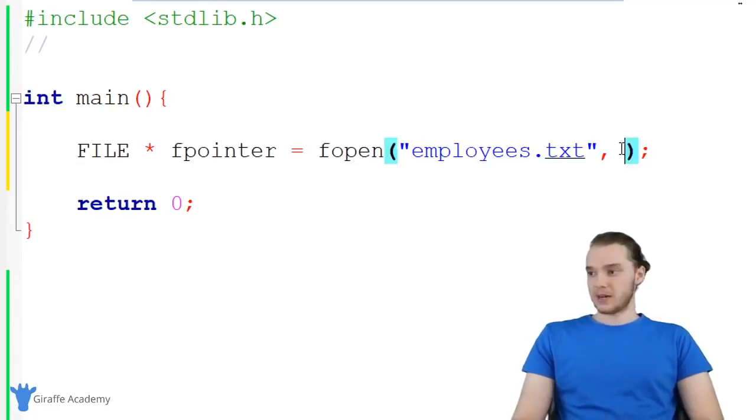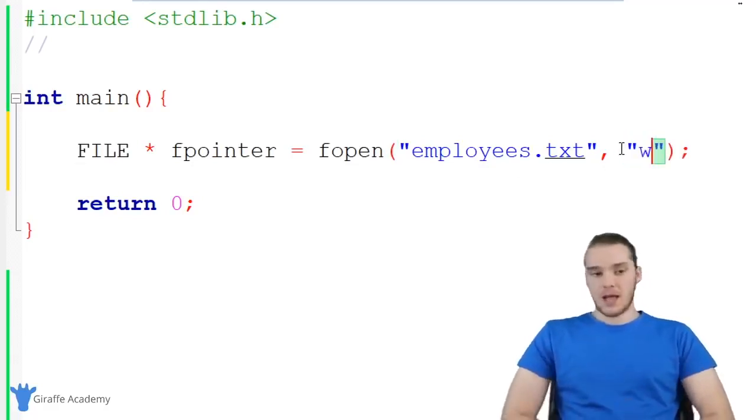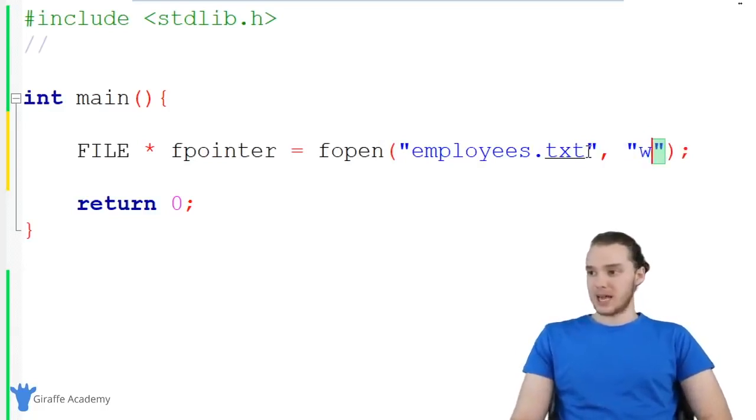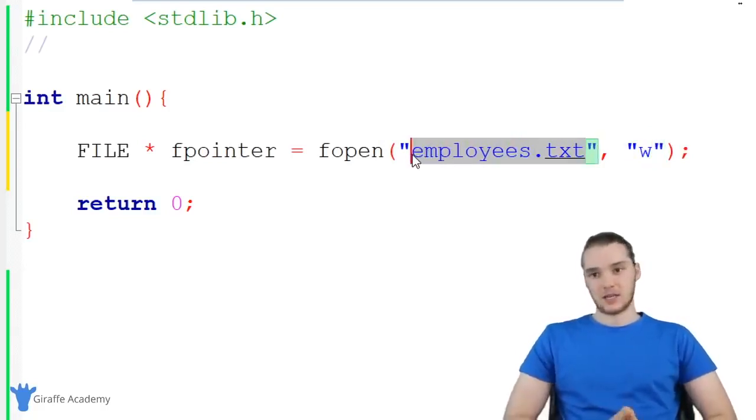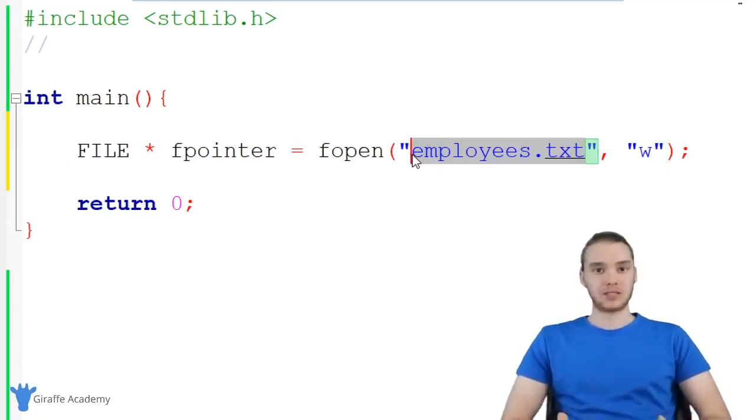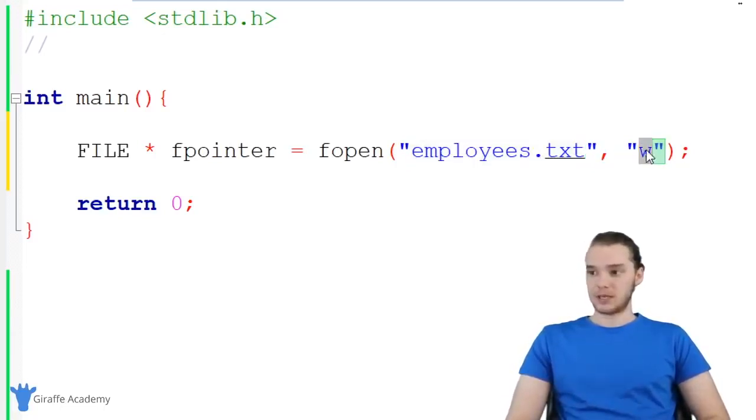So what I want to do over here is put in W. And right now, employees.txt, this file doesn't actually exist. So what I'm going to do is actually create that file. We're going to put some information inside that file, and then that file gets saved onto my machine. And in order to do that, we're going to need this write mode. So it's just going to be a W.